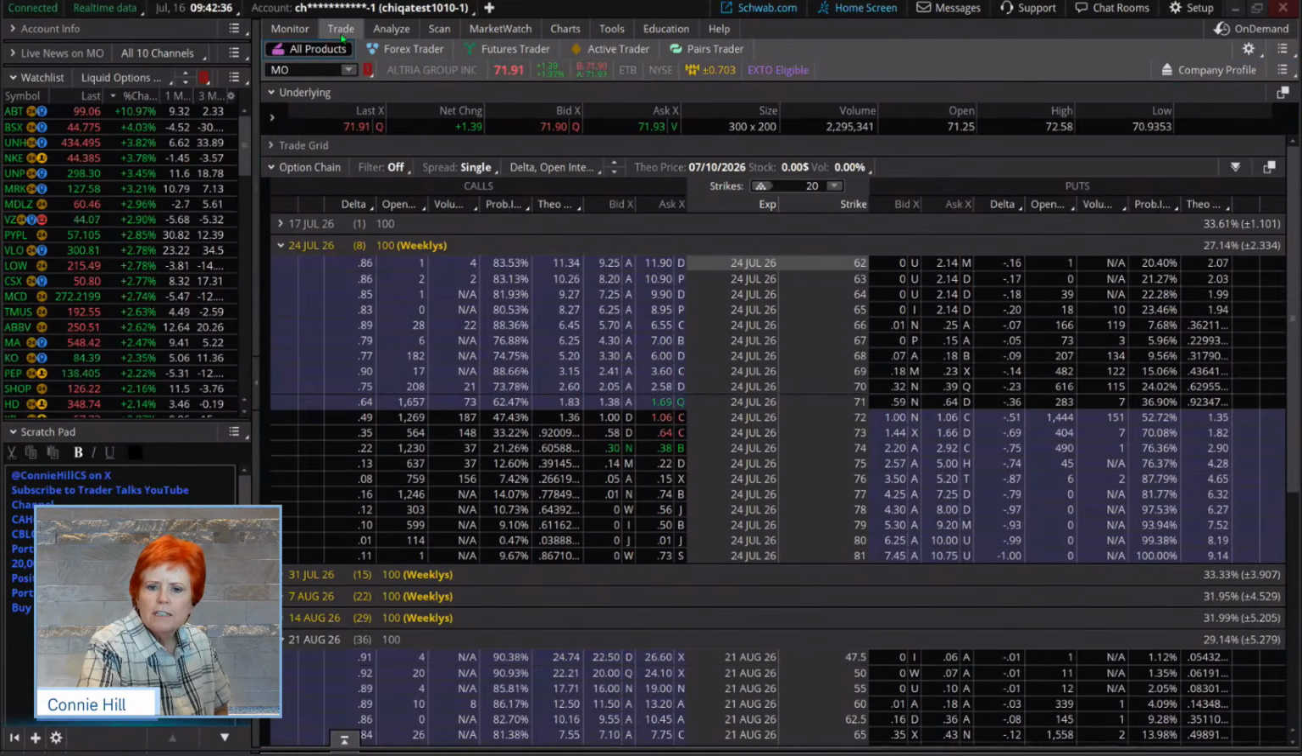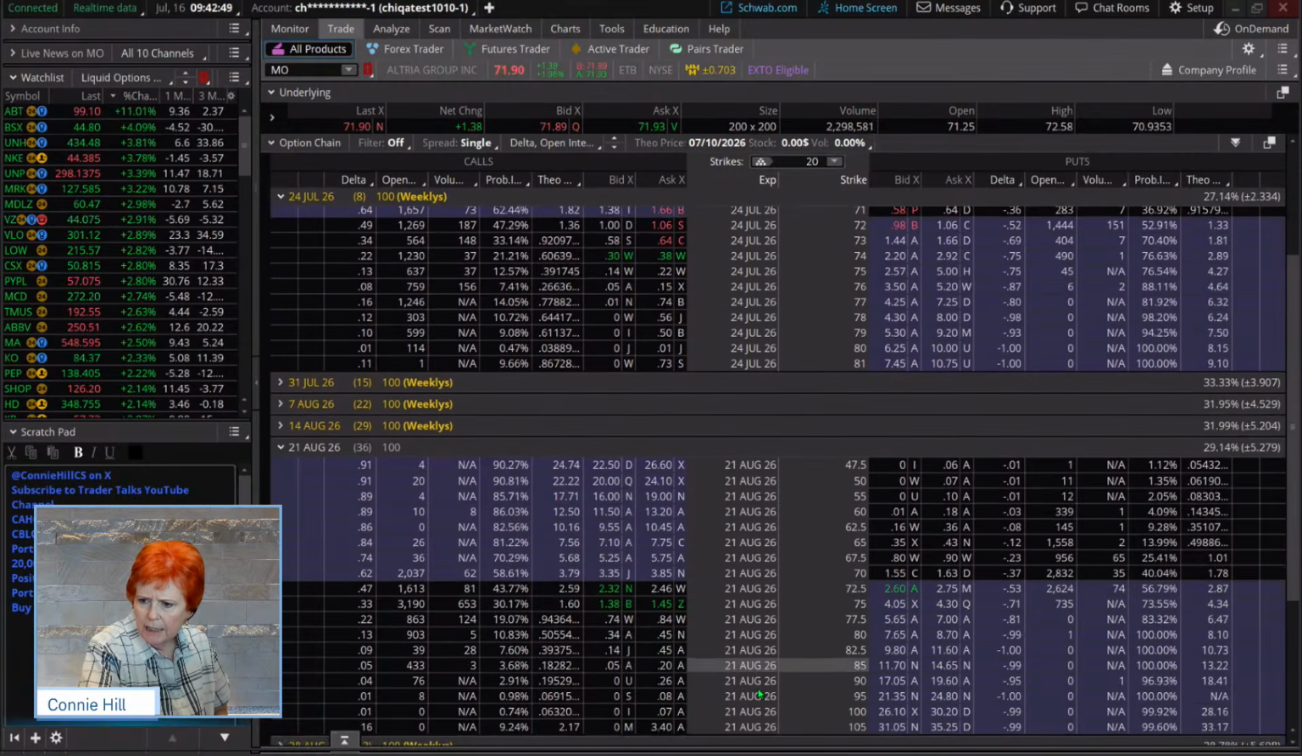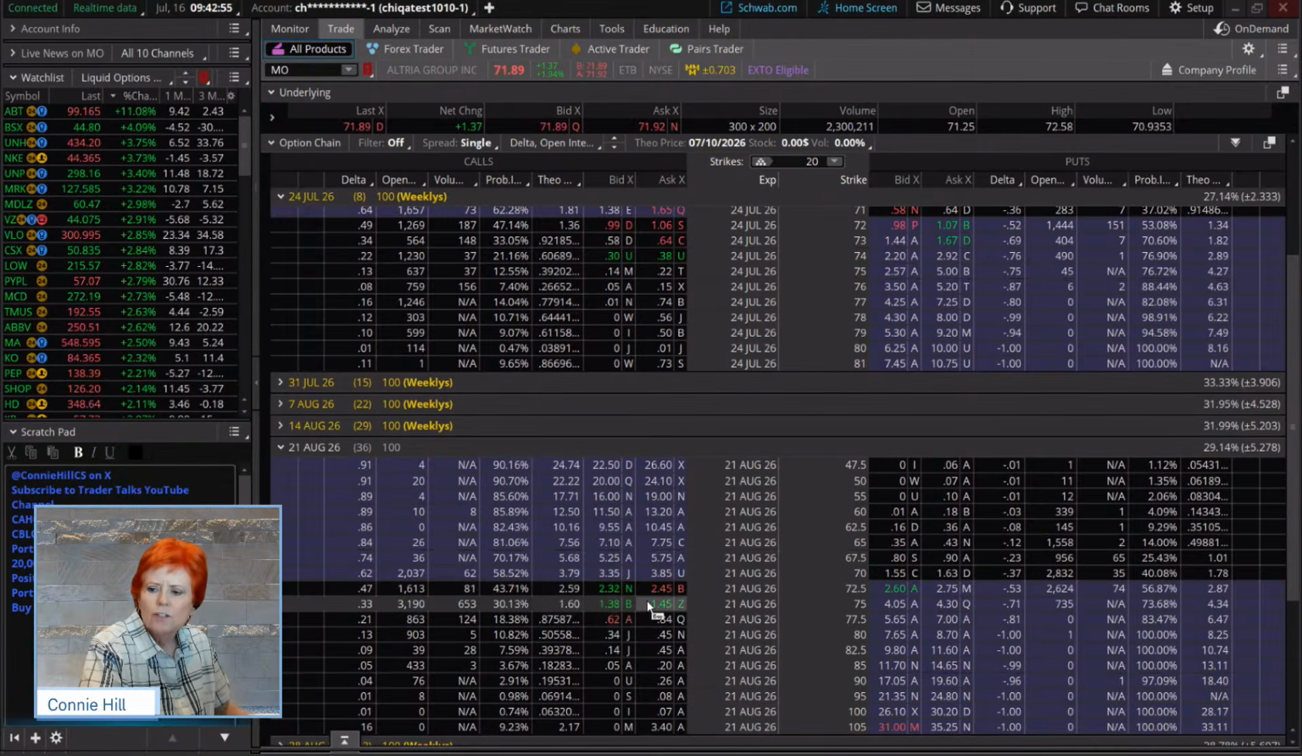On Altria, we're going to do the same thing. We're going to sell a July 24. Our long legs are going to be out in August. Now let's see if this still looks like it might work here. Yeah, in the August 21, I was looking at about the 75 long option. That's about a 33 delta, so it has a little bit of room. So that's the one we're going to buy, the 75.